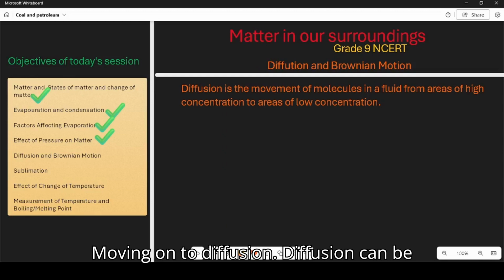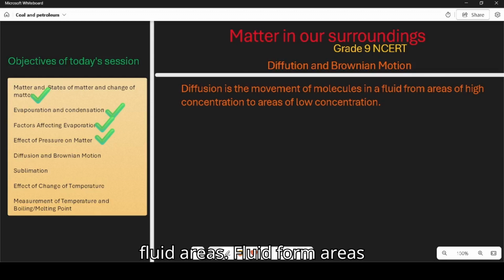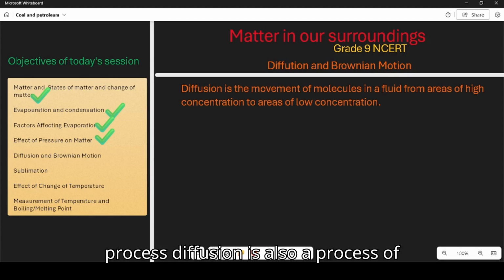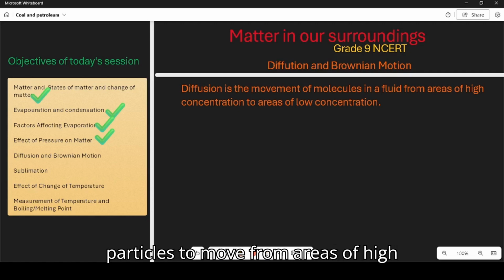Now let's go to diffusion and Brownian motion. Moving on to diffusion. Diffusion can be defined as the movement of molecules in a fluid from areas of high concentration to lower concentration areas. Diffusion is also a process fundamental to our everyday lives, whether it's the aroma of freshly baked bread wafting through the air or the spreading of ink. Diffusion is at work. It's the natural tendency of particles to move from areas of high concentration to areas of low concentration, resulting in a uniform distribution over time.